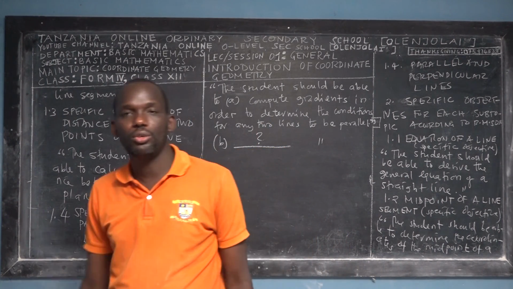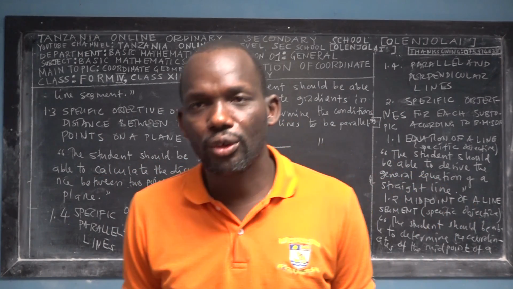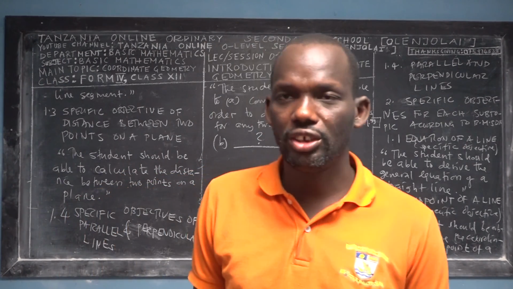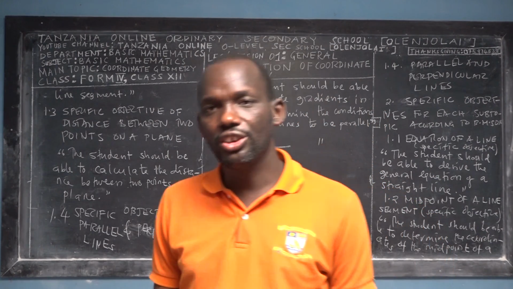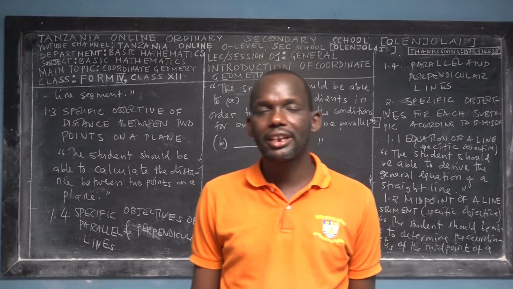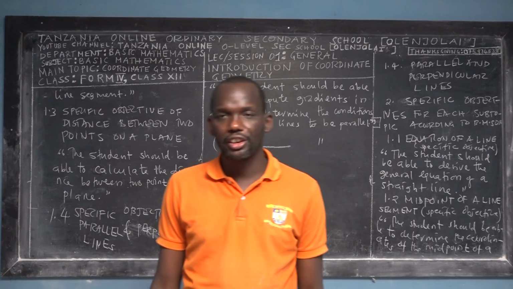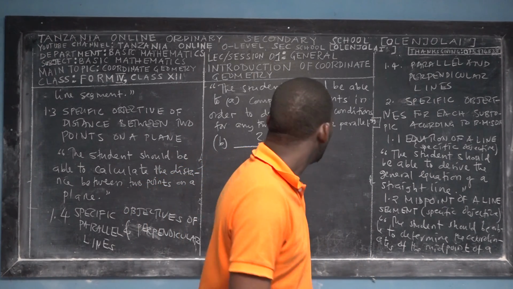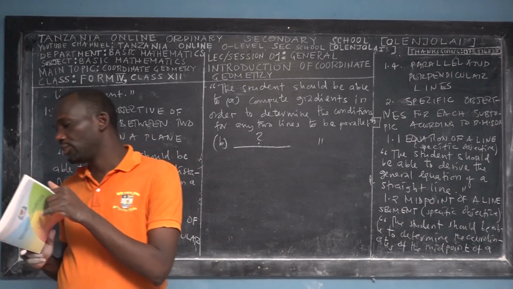So every teacher who is going to teach you coordinate geometry for Form 4 has to make sure he or she meets those specific objectives, and sometimes even goes beyond them so that you become competent in any questions of coordinate geometry. That is a piece of information I wanted to share with you in this session.